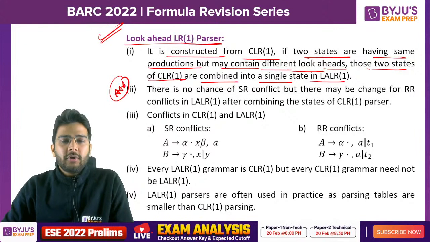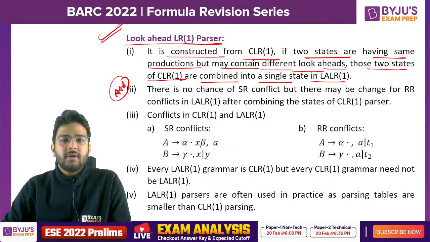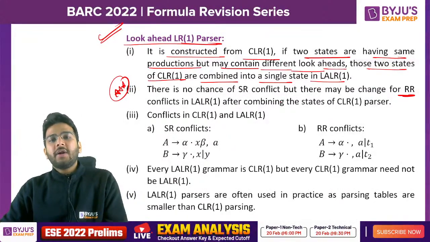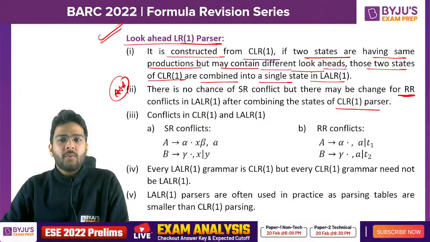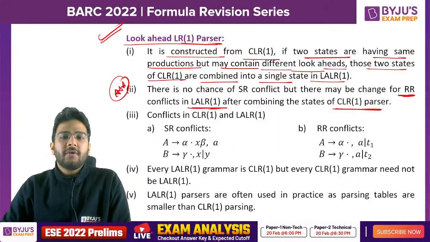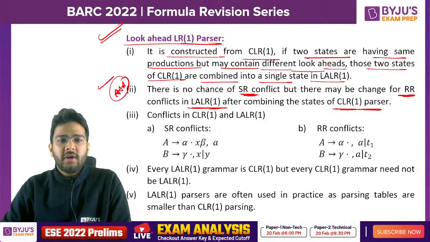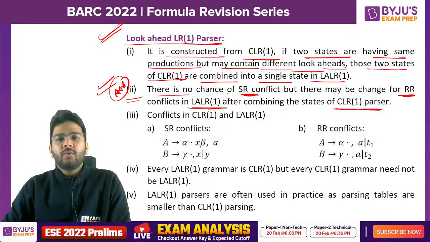If you appeared for GATE 2022 exam, one statement question is directly based on this RR conflict. If there is no RR conflict in case of CLR1, there may or may not be RR conflict in case of LALR1. But if there is no SR conflict in case of CLR1, there will be no SR conflict in case of LALR1. This is a very, very important point. Questions can be asked directly.